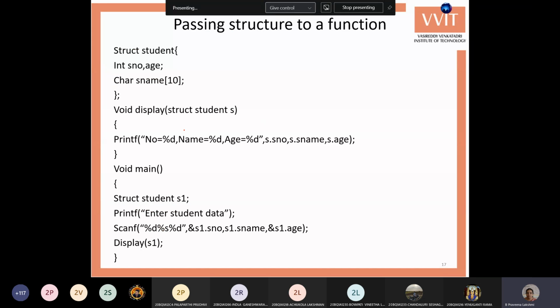Passing a structure to a function. Okay, for this we will create a structure first. Struct student, student number, age, student name. Okay, and there is a function, the display function. Okay, so this function is used to display the values in the structure variable.